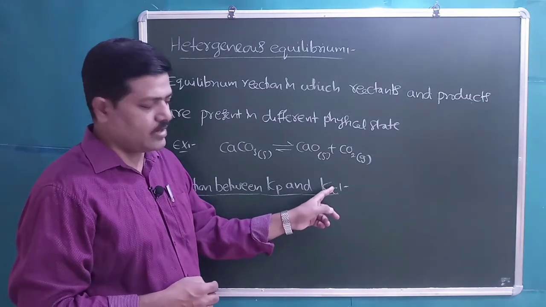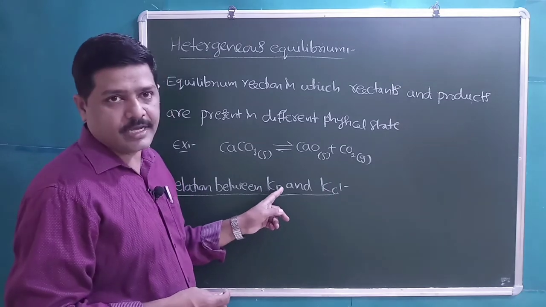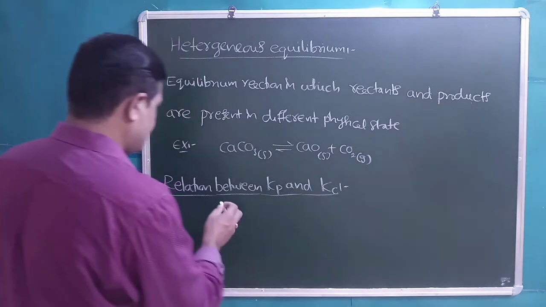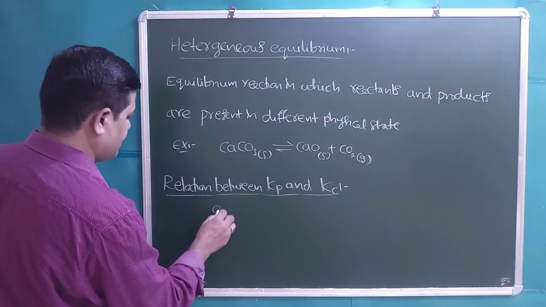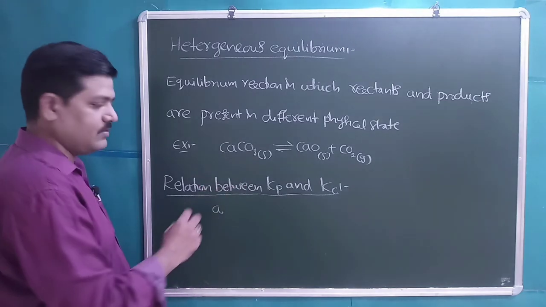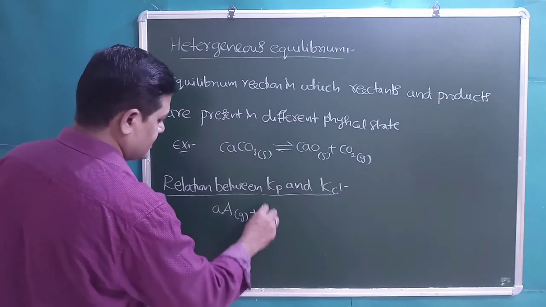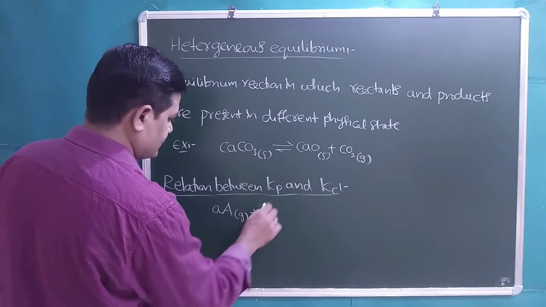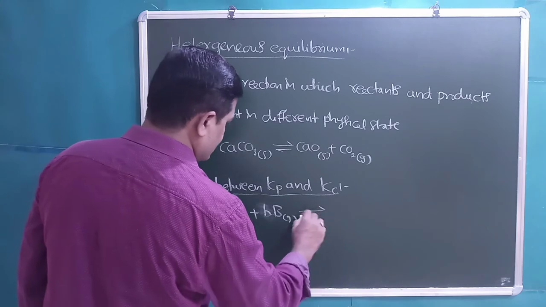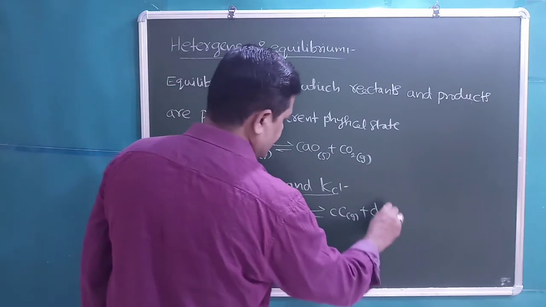Kp is the equilibrium constant in terms of partial pressures. For example, let us consider a hypothetical homogeneous gas phase reaction which is in equilibrium: aA gas plus bB gas in equilibrium with cC gas plus dD gas.